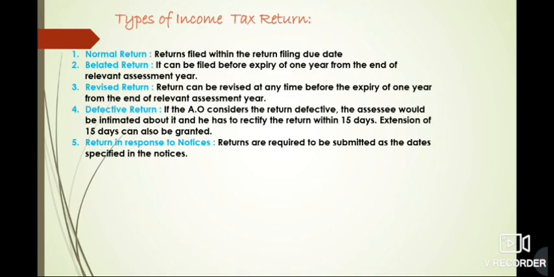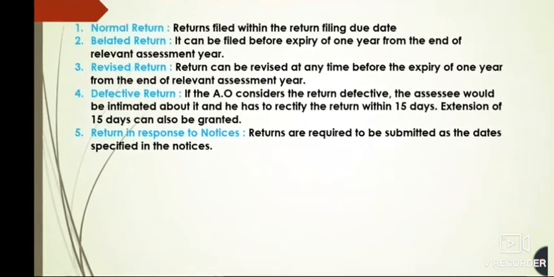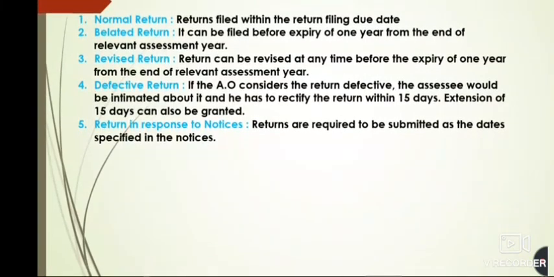Now, types of income tax return. The first one is the normal return, where the return is filed within the return filing due date. The due dates we are going to study. Now, the belated return can be filed before expiry of 1 year from the end of the relevant assessment year. When the assessment year ends, then till expiry of 1 year from the end of the assessment year, we can file the belated return. The return can be revised any time before the expiry of 1 year again.